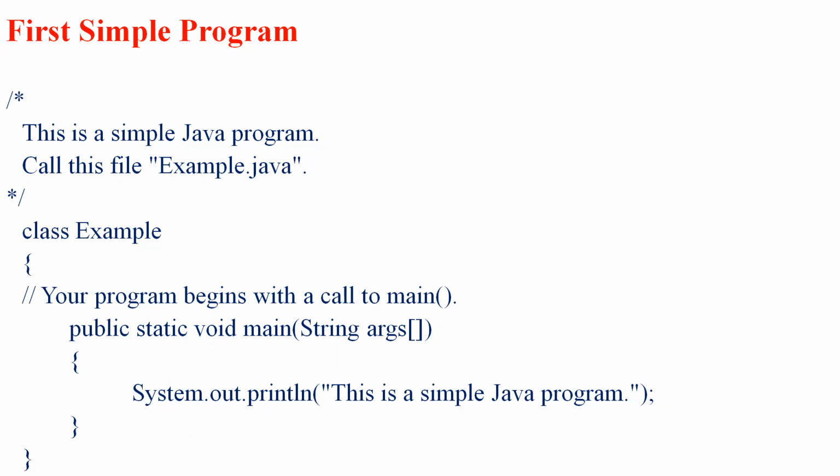The first thing that you need to remember about the program, or the first thing that you must learn about Java, is the name of a source file.